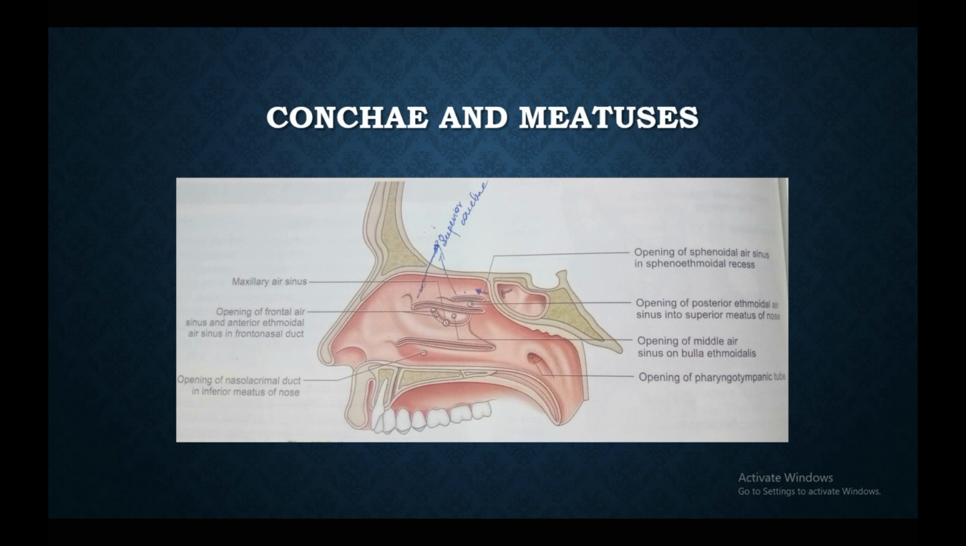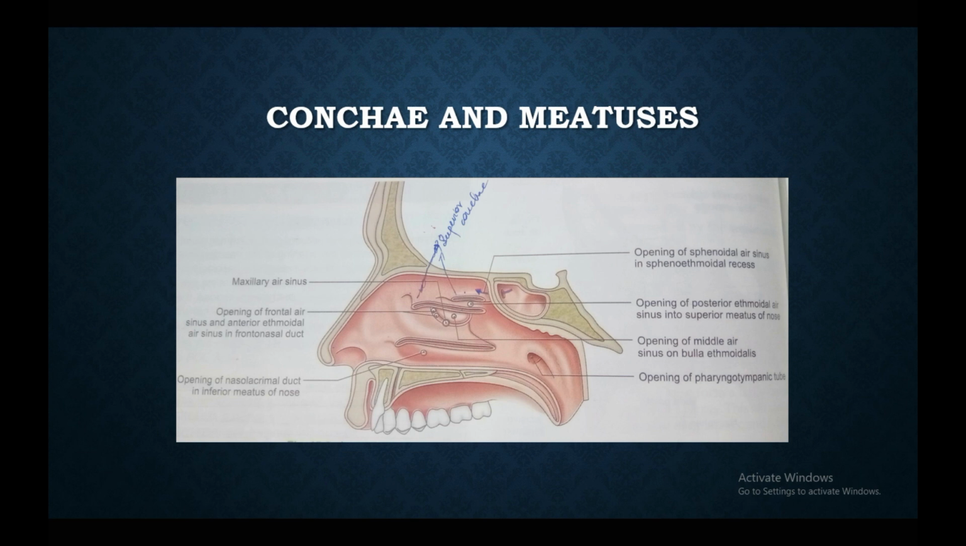The opening of frontal air sinuses is seen in the anterior part of hiatus semilunaris. You can see the opening of the frontal air sinuses here, the anterior part of hiatus semilunaris. Opening of the anterior ethmoidal air sinuses is present behind the opening of frontal air sinuses. Opening of maxillary air sinuses is located in the posterior part of hiatus semilunaris. It is often represented by two openings.